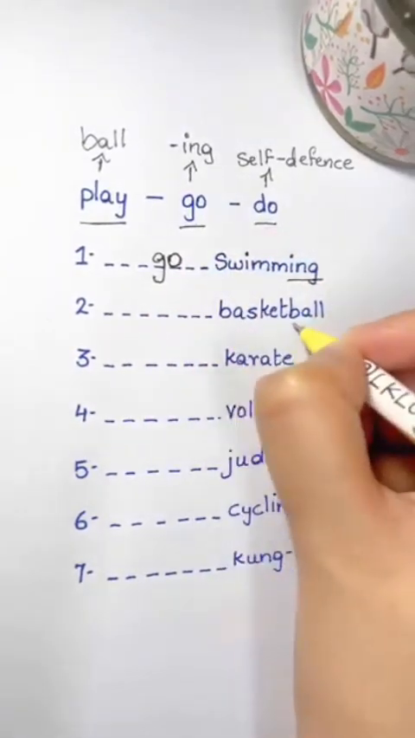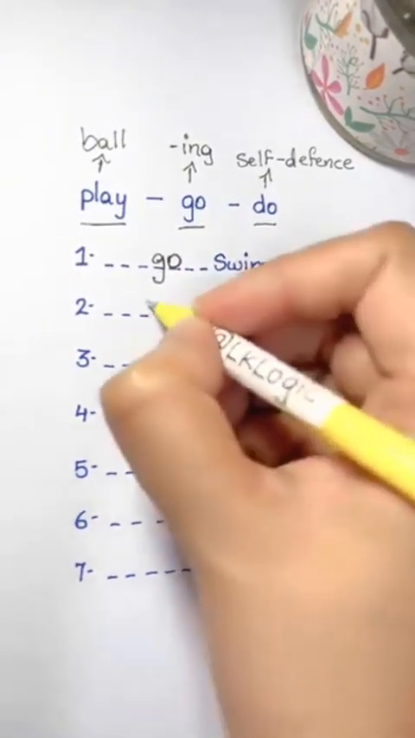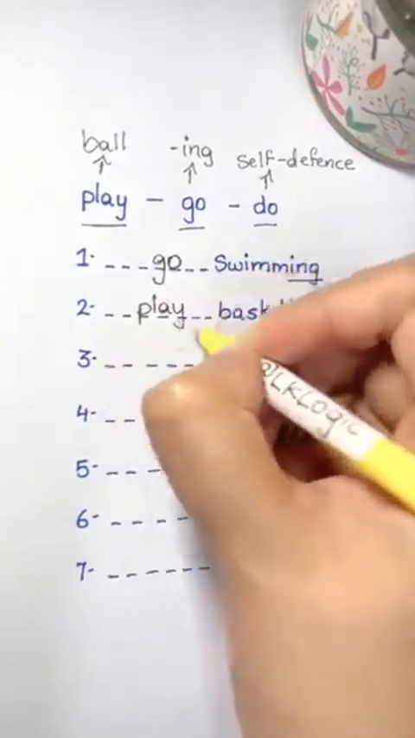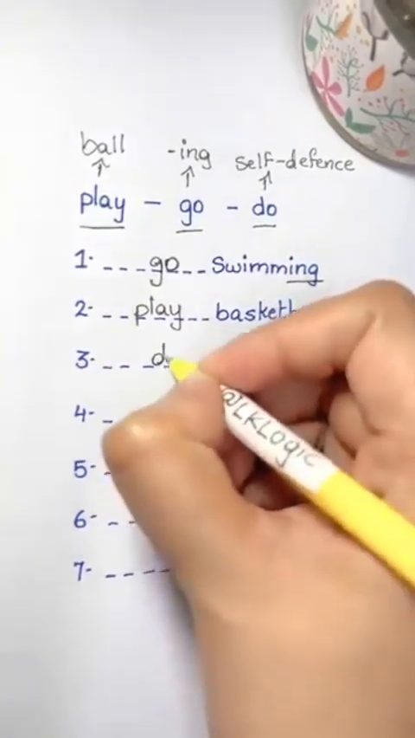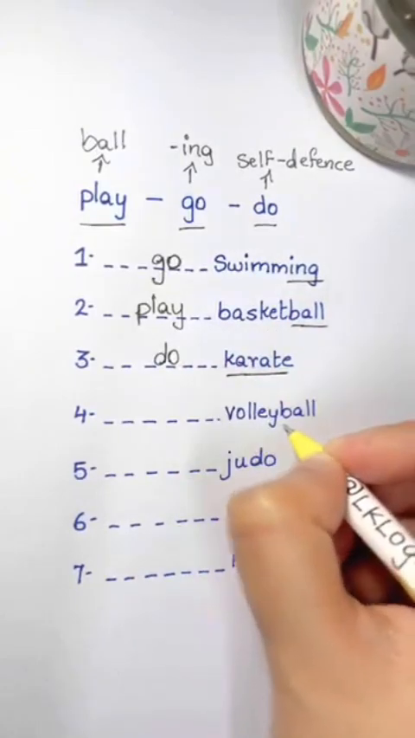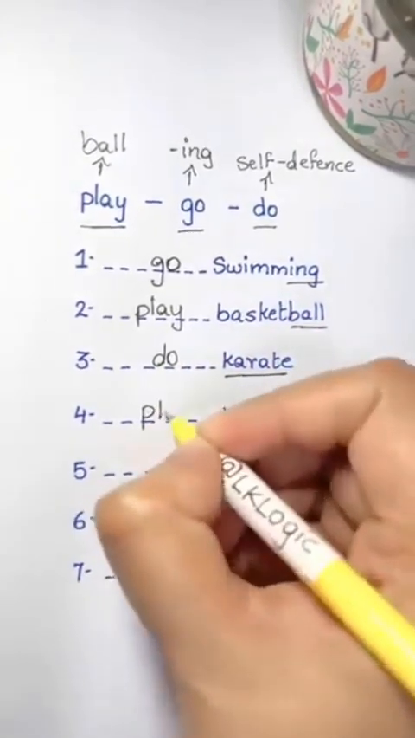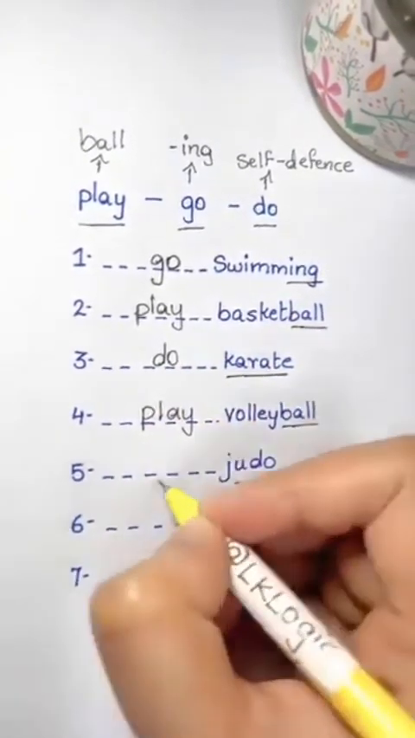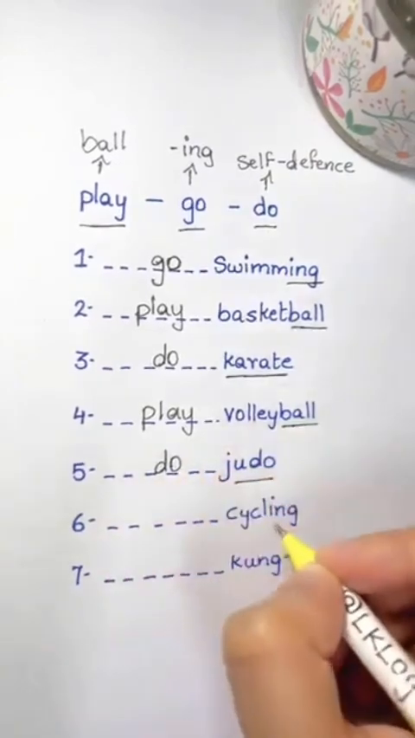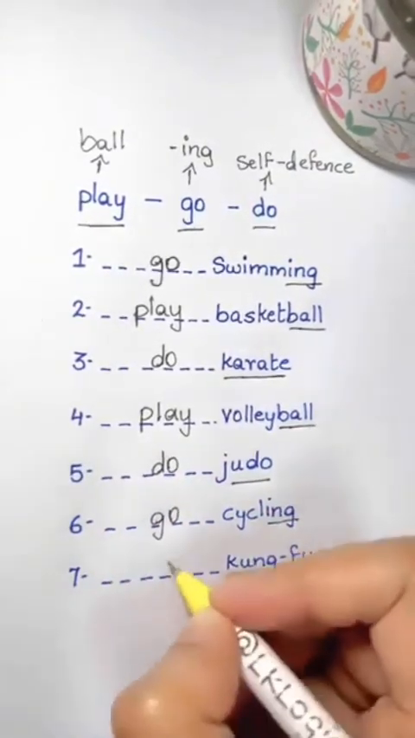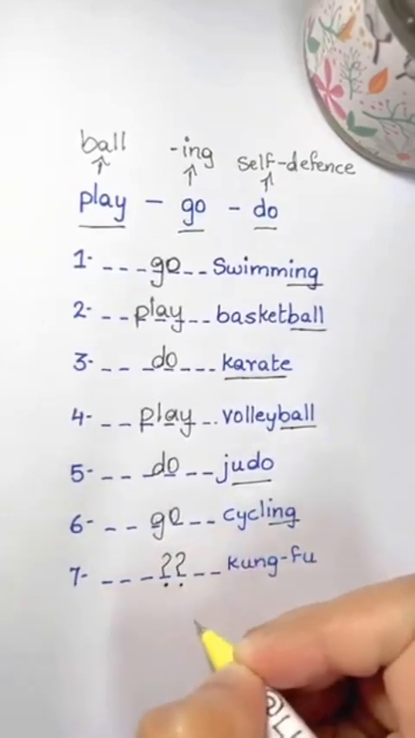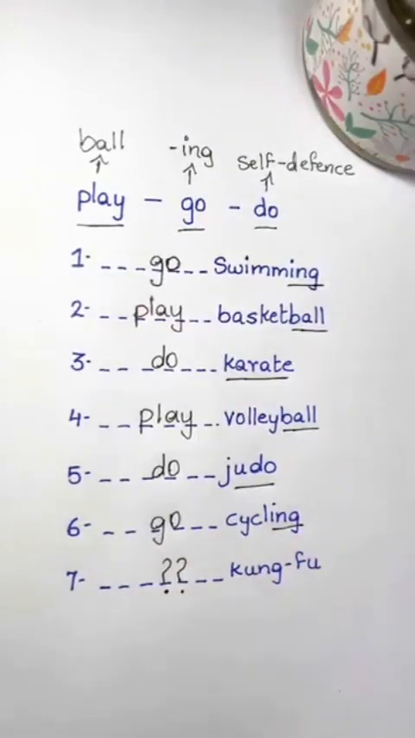Basketball, it has a ball here. So we play basketball. Karate, it's a self-defense sport. We say do karate. Volleyball, a ball sport. So we play volleyball. Judo, self-defense. So do judo. Cycling with ing, go cycling. And finally, Kung Fu. What do we use here, guys? Play, go, or do? Let me see your answers.